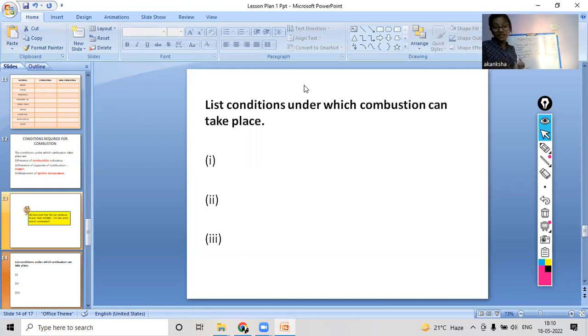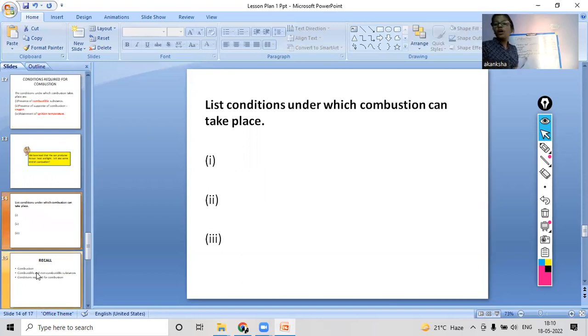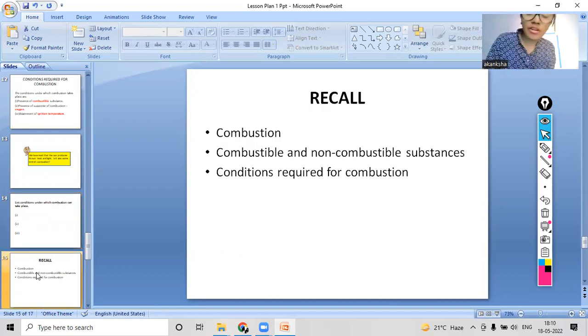Yes, you all are right. So this was all about combustion and the different factors that help in the process of combustion. Now coming to the recapitulation part. What all things did we study today? We studied about combustion, and we studied about combustible and non-combustible substances, right? And the different conditions that are required for combustion.